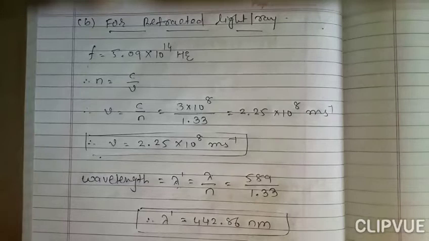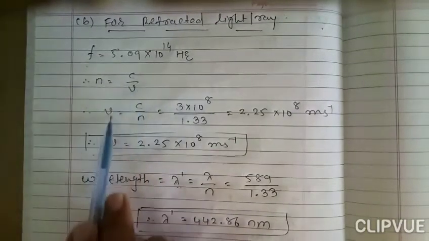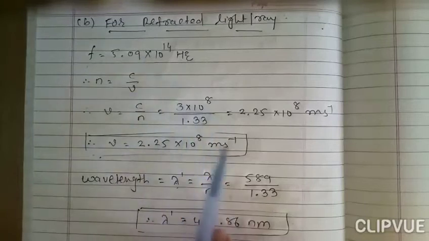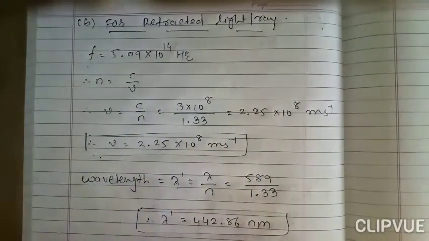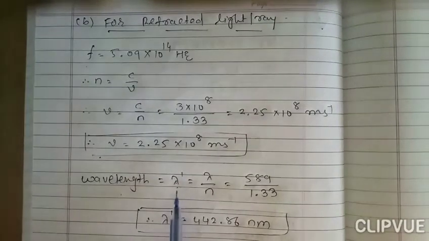For velocity we know the refractive index of water, so n is equal to c by v. So here we make v the subject, so v is equal to c by n. By putting in all the values we can easily find the speed. Now for wavelength, you have to remember this formula.